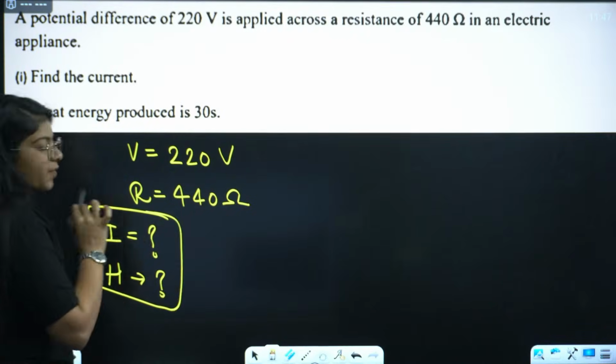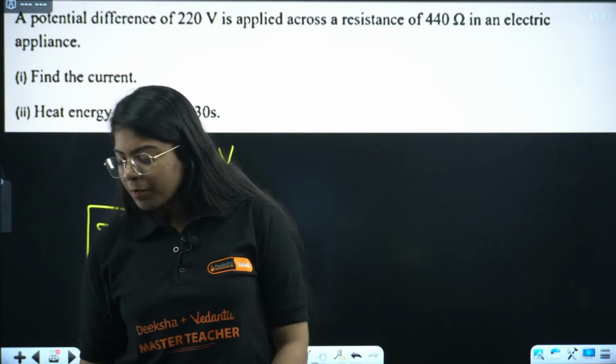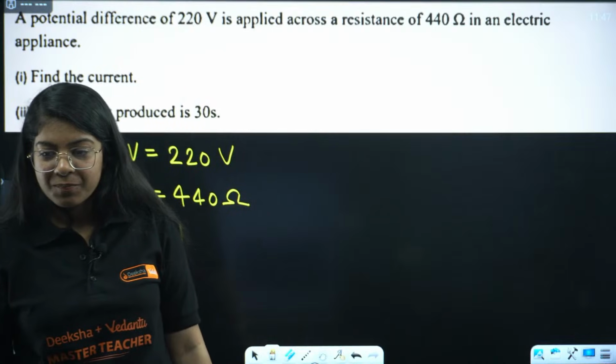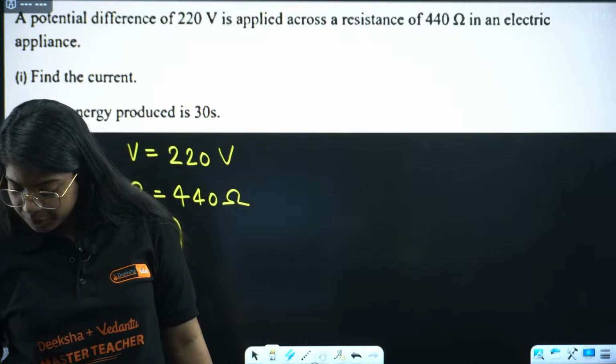Let me know the value of current. Everyone, simply use V equals IR. Om Baba ki jai. Right? Simply use V equals IR.